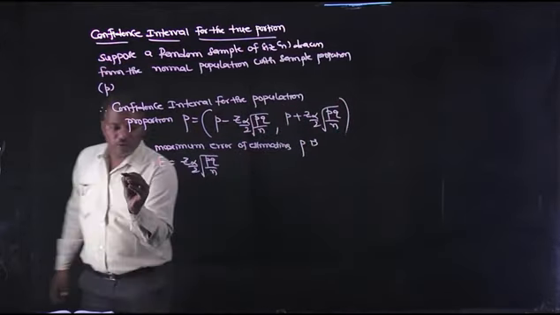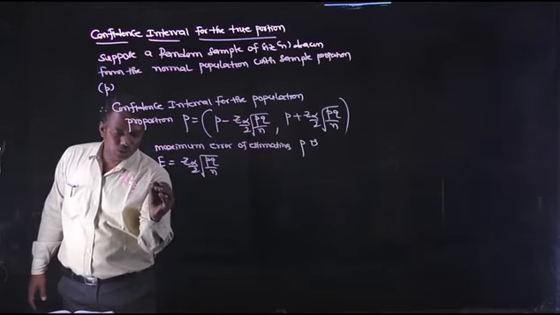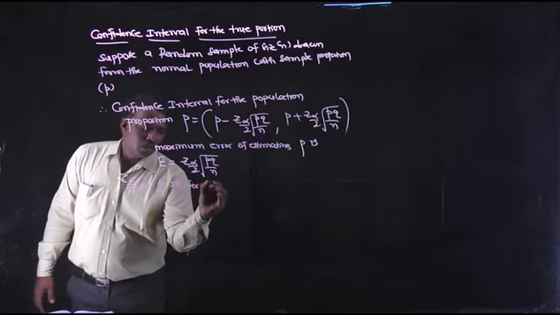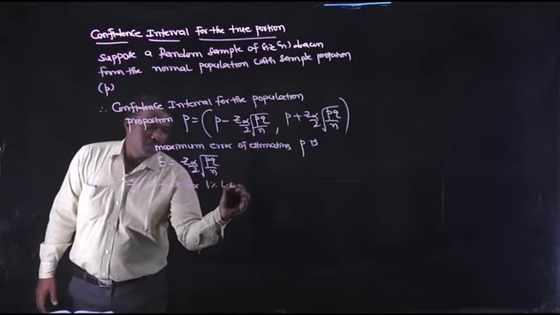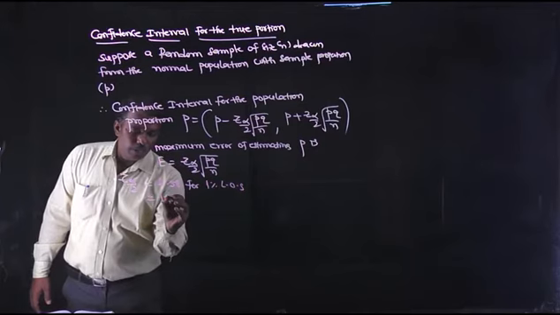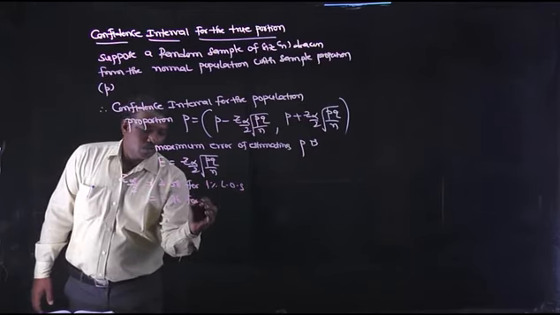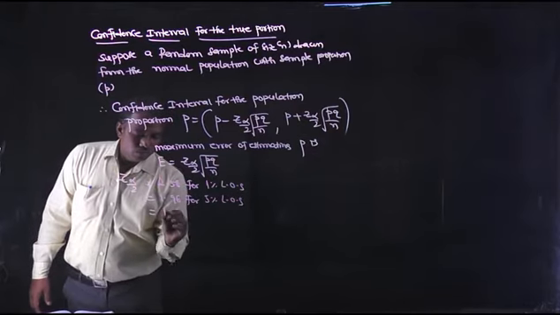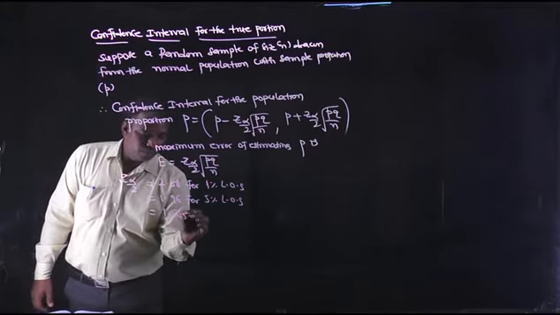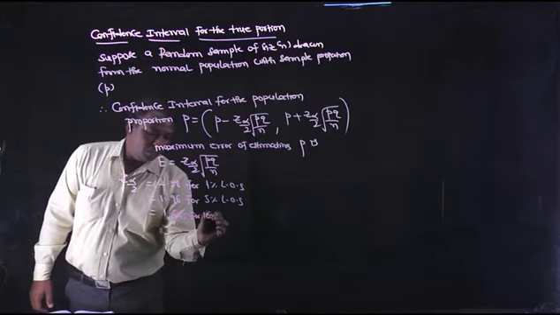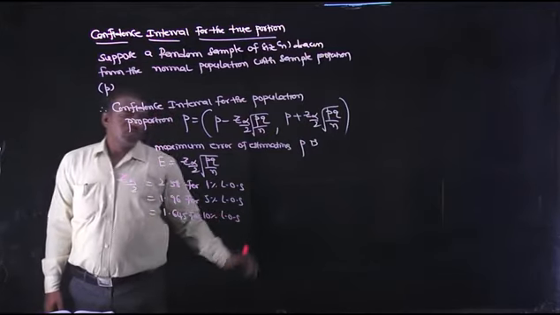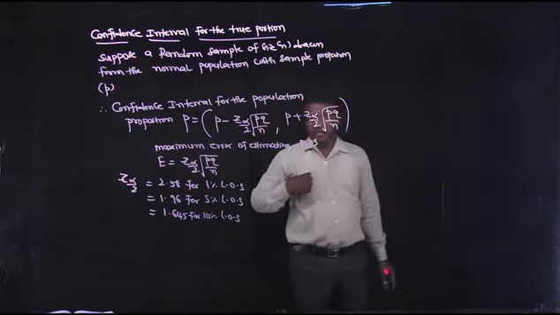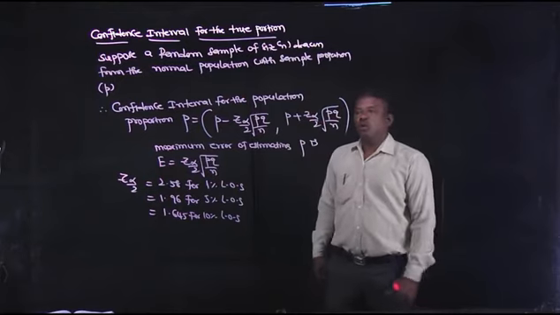Z alpha by 2 is 2.58 for 1% LOS, 1.96 for 5% LOS, and 1.645 for 10% LOS. So try to remember these three values for the calculation of the confidence interval for the true proportion.